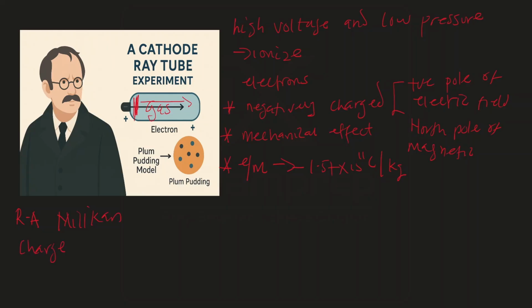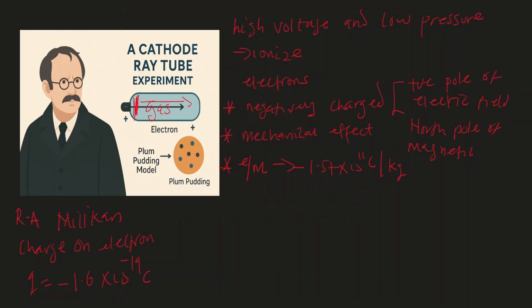J.J. Thomson calculated the charge to mass ratio, but R.A. Millikan calculated the charge on the electron using the oil drop experiment. You calculate the charge on the electron as negative 1.6 times 10 to the power negative 19 coulomb. That's the charge on the electron.